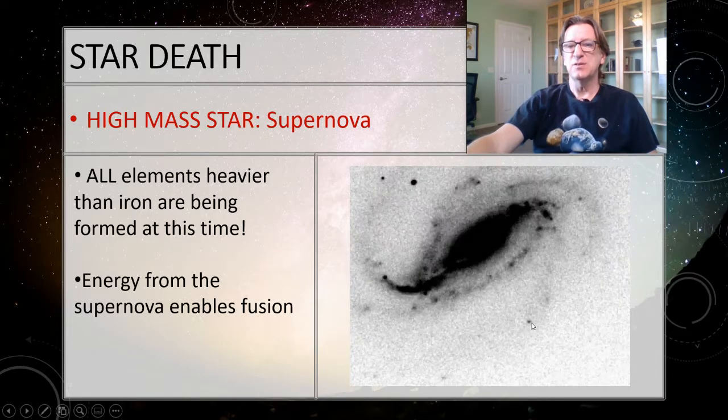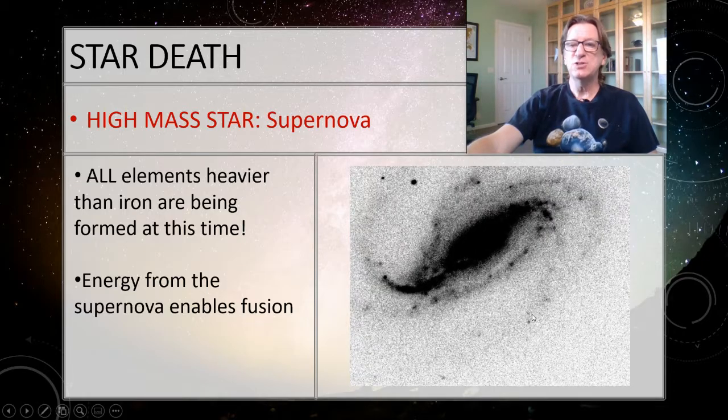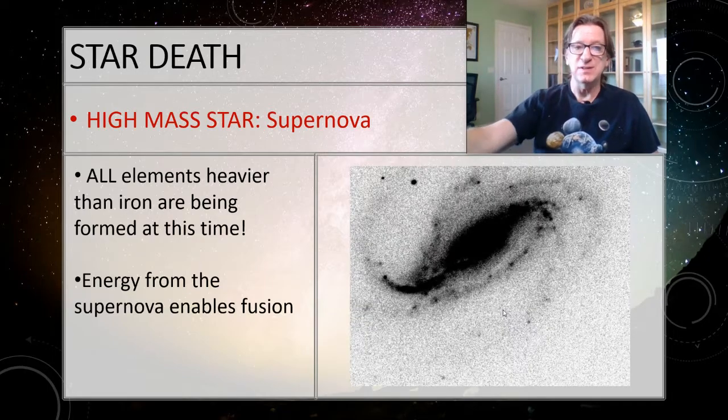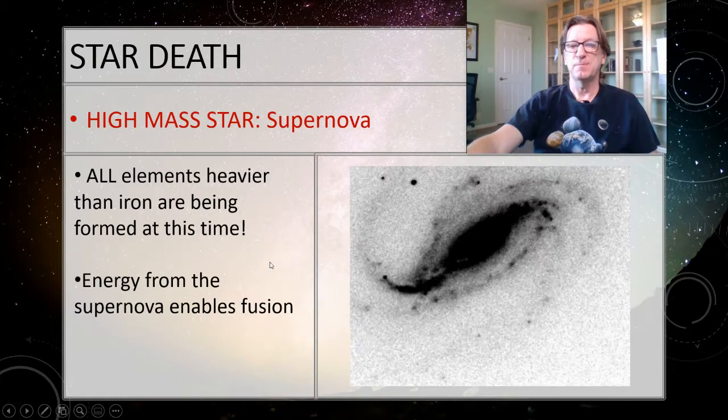And you can see that it's cycling through the pictures that he took. So here there's no star because it wasn't bright enough that you could see it. But then when that supernova occurred, it was so bright, you could see it even against the background of the rest of the galaxies there. So it's the energy from that supernova that's adding into the fusion that's fusing all of these higher elements. And so that's what you're watching occurring right here.